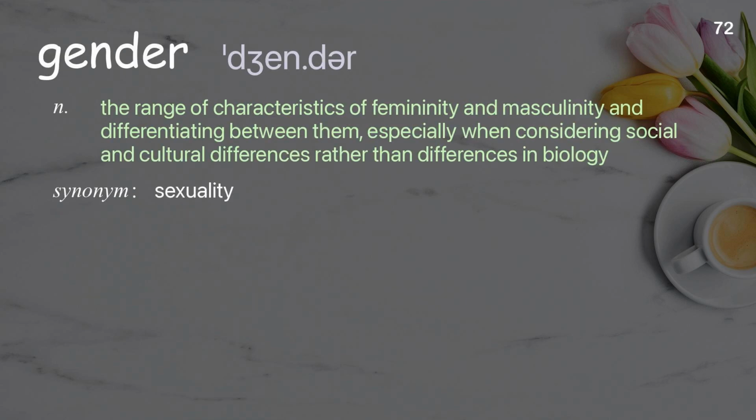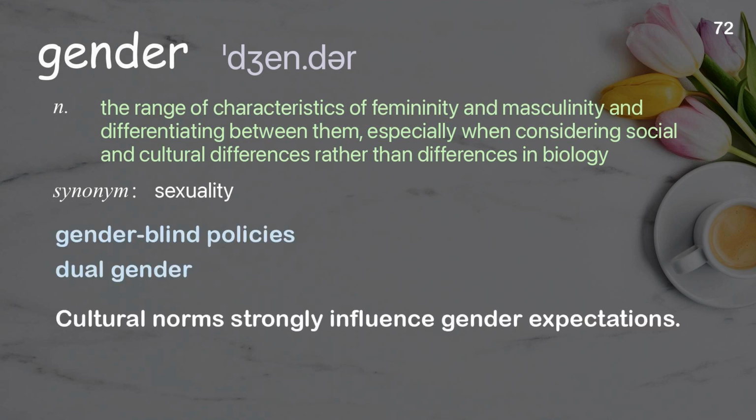Gender. The range of characteristics of femininity and masculinity and differentiating between them, especially when considering social and cultural differences rather than differences in biology. Examples: gender-blind policies. Dual gender. Cultural norms strongly influence gender expectations.